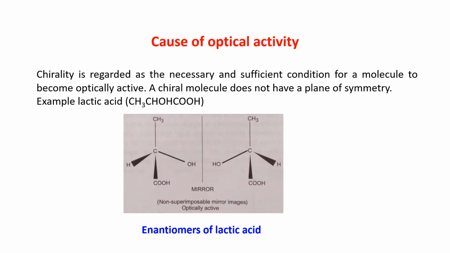Now a very important line. Chirality is regarded as the necessary and sufficient condition for a molecule to become optically active. Very, very important line. That means if there is a chiral center, then the molecule is optically active. A chiral molecule does not have a plane of symmetry.